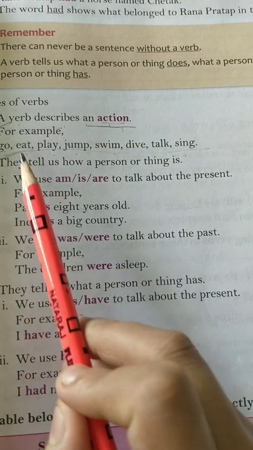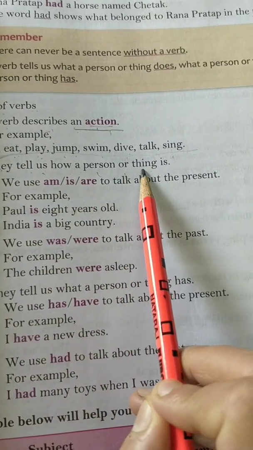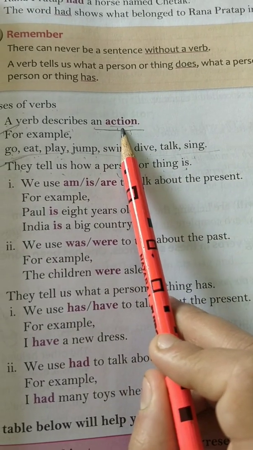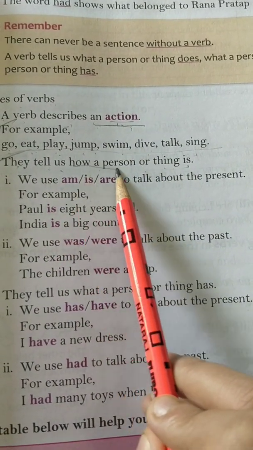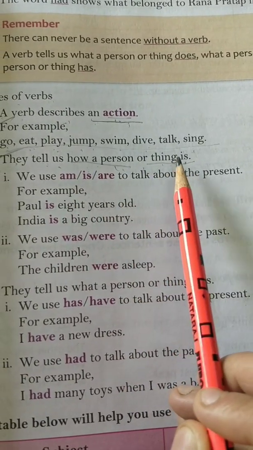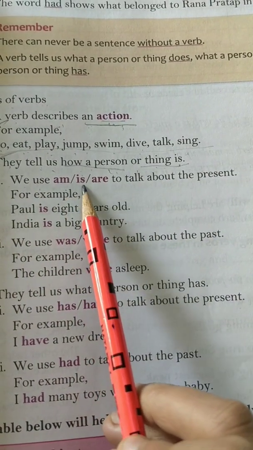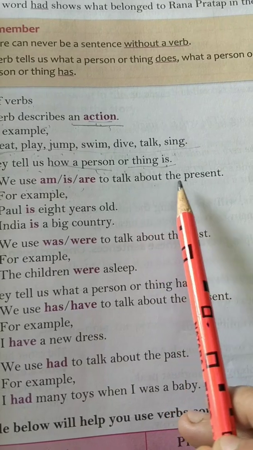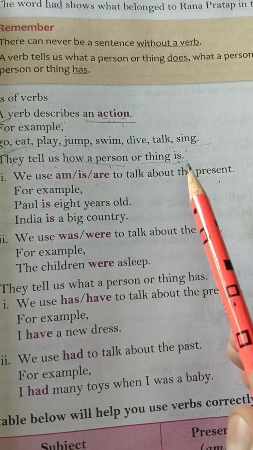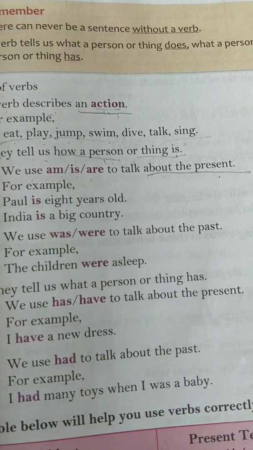Coming to the next one, they tell us how a person or thing is. So remember, a verb not only talks about action, but it also tells us about a person or a thing, how that person or thing is. So first, we use am, is, are to talk about the present. Suppose I want to talk about a person or a thing in the present tense. So you have to see these examples to understand it.